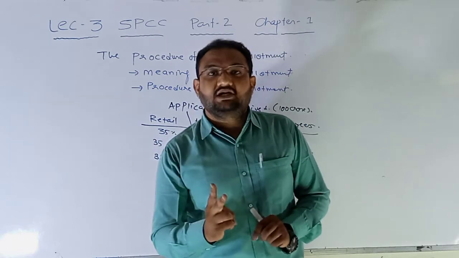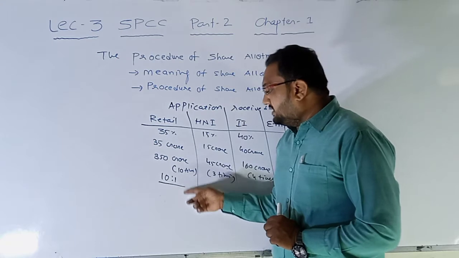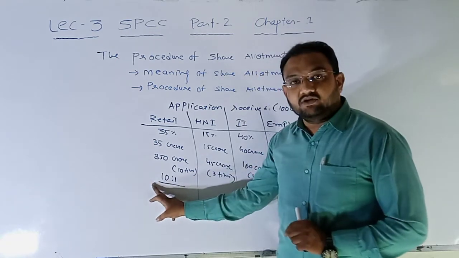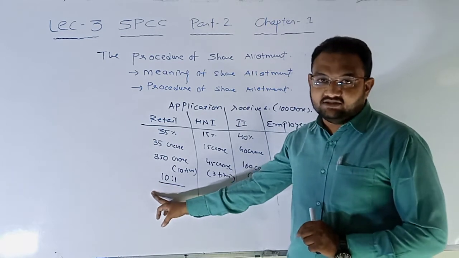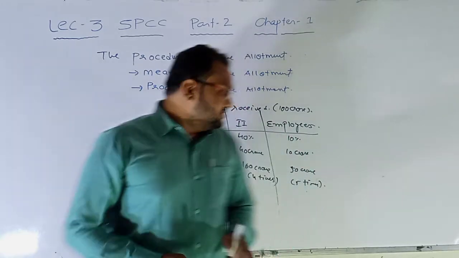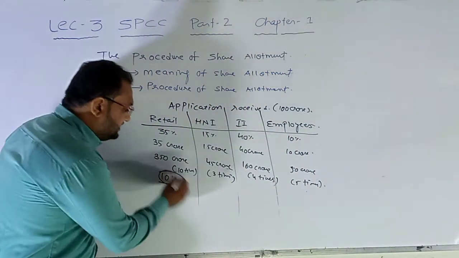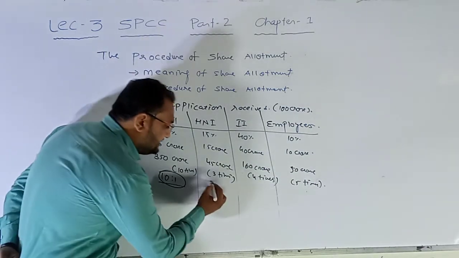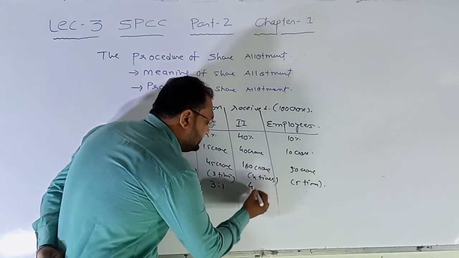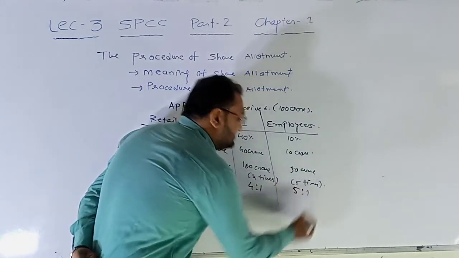They make two lists, one list of all those who are able to receive the share, and another list of all those who are not able to receive the share because of this share allotment. So on the basis of this category, in retail there will be 10:1, while in HNI it is 3:1, in institutional investor it is 4:1, while in employees category it is 5:1.